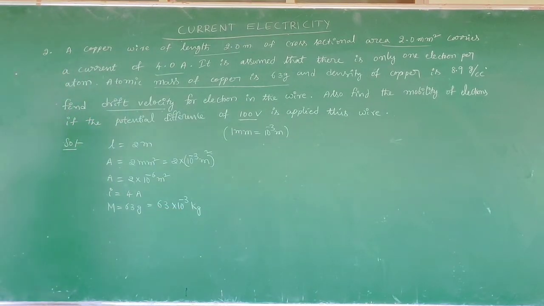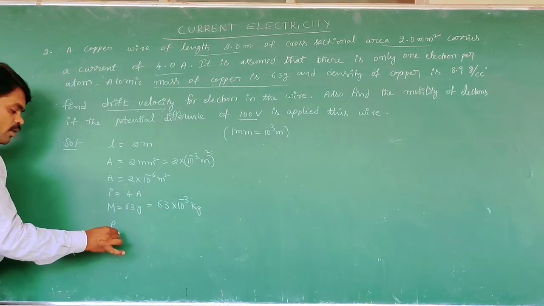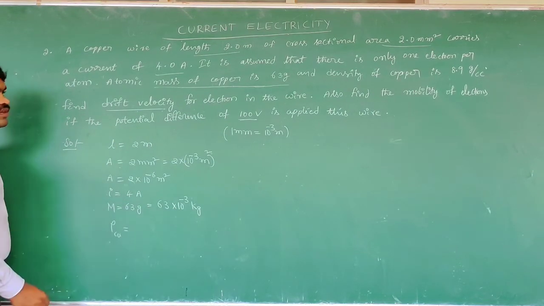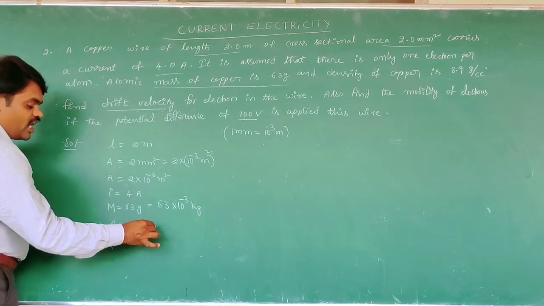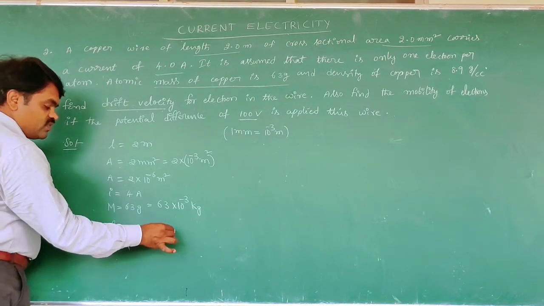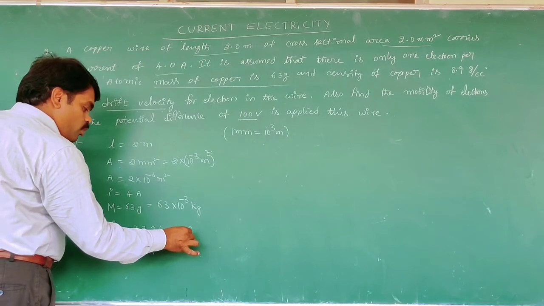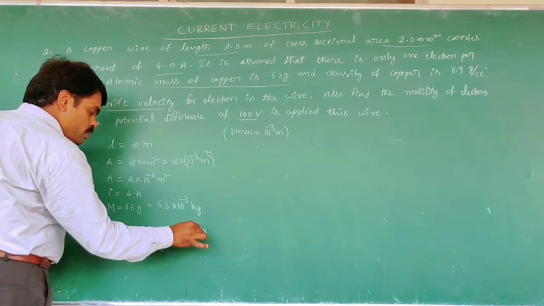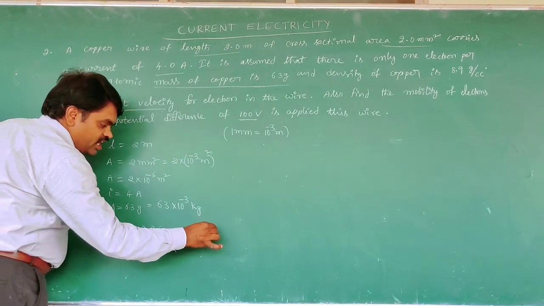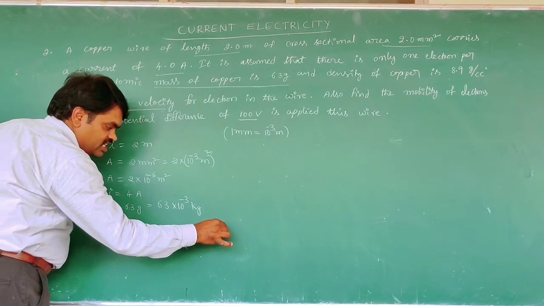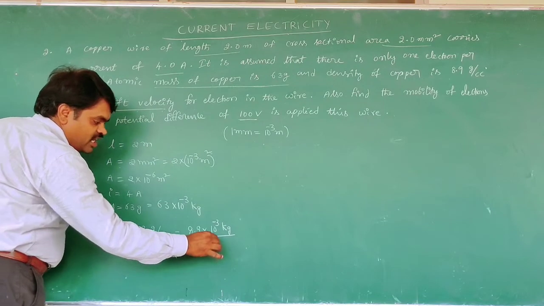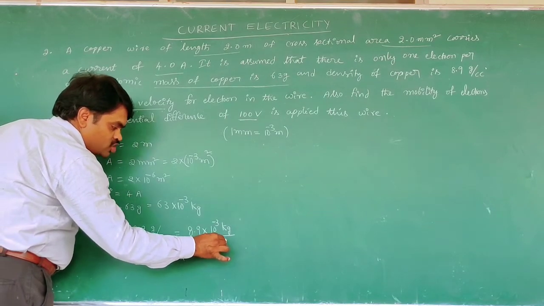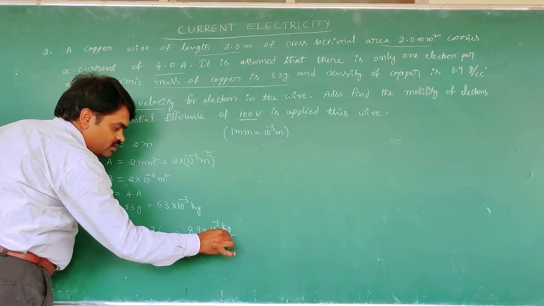Now the density of copper is given as 8.9 gram per cc, that is 8.9 into 1 gram, which is 10 to the power of minus 3 kg, per cubic centimeter, which means 10 to the power of minus 2 meter whole cube.